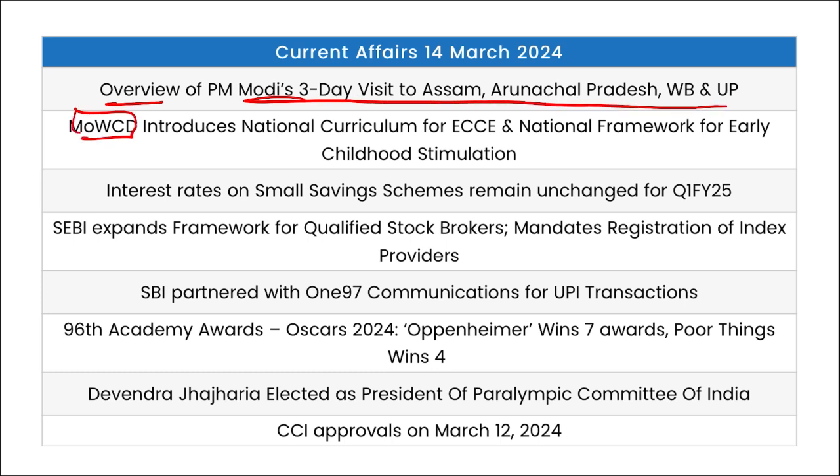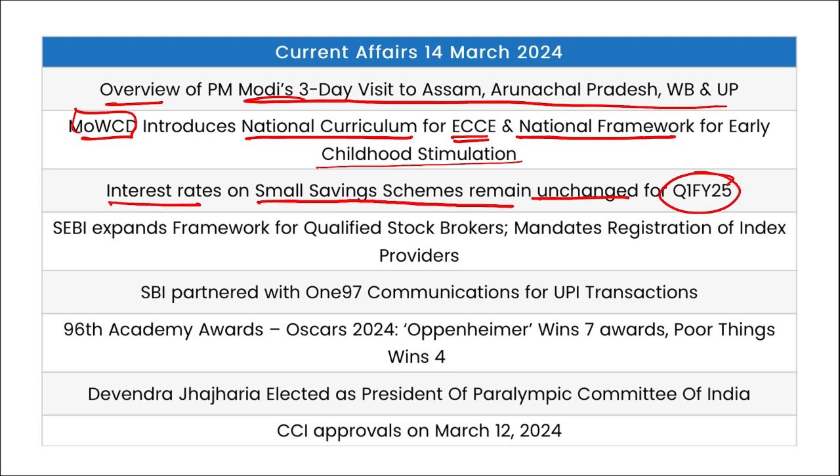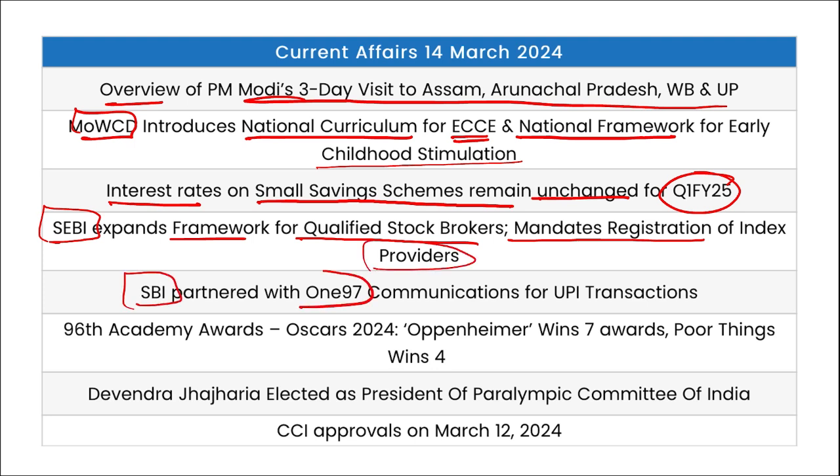Then Ministry of Women, Child and Development has introduced national curriculum for ECCE and national framework for early childhood stimulation. Interest rates on small saving schemes remains unchanged for first quarter of fiscal year 25. SEBI expanded the framework for qualified stock brokers, mandates registration of index providers. SBI has partnered with 197 Communication for UPI transactions.